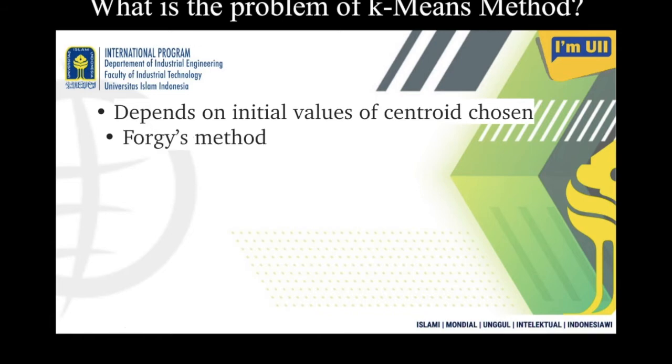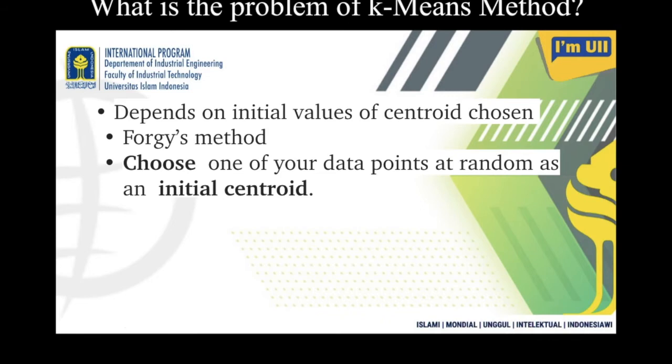So for this, there are a few methods which you can use for the initial value of the cluster center. In this method, we choose one of the data points at random as an initial centroid, like in the k-medoid algorithm, where the center is represented by one of the members. Here too, at the beginning the center is random, but not arbitrary; it comes from the members of the group.